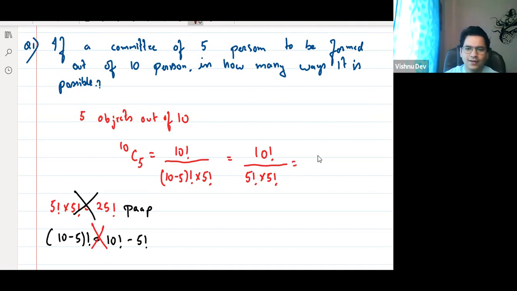So you can just write it like this: 10 factorial and 5 factorial can be written as 5 factorial into 6 into 7 into 8 into 9, divided by 5 factorial into 2 into 3 into 4 into 5. Yes or no? Tell me.